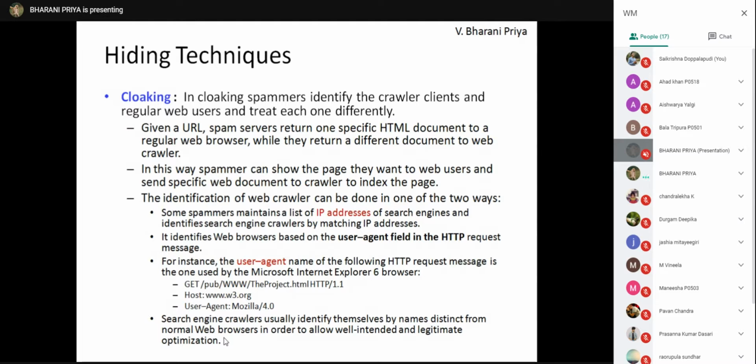So what is the rectification for this? For cloaking, there should be no distinctions between crawlers and web users. By seeing the Mozilla, the spammers are identifying whether it is a crawler or a web user. So this type of bifurcation should not be there. That identification should not be given to the spammers.